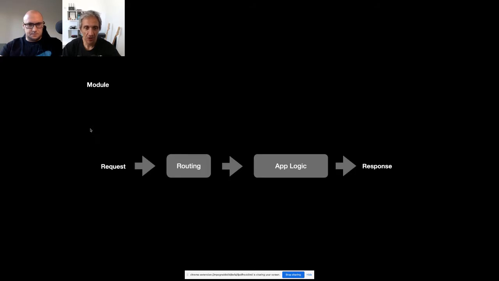Now, inside a module is the heart of it. That's where the application itself is. So the essence of this is that I get a request. It goes through a routing mechanism, which then redirects it to a point in my application logic, which handles my code. The code handles everything that I need to do with that request, be it write to a database, read from a database, do some processing, what have you, and then send out the response. Now, in between these processes, in this pipeline, we have the concept of features.